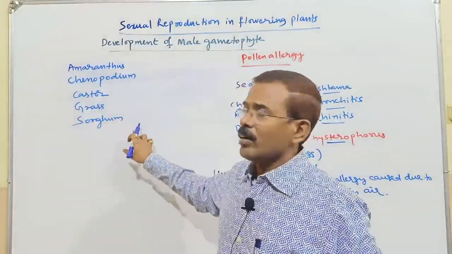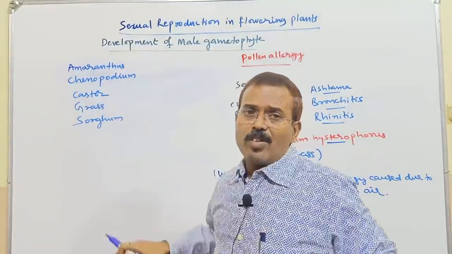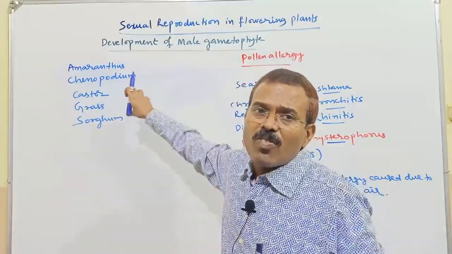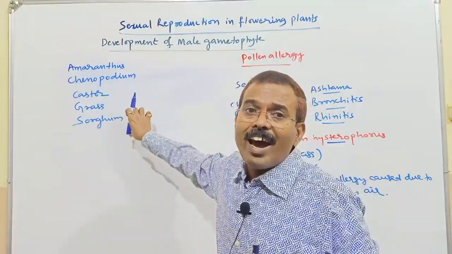Sorghum is jowar. So these are the plants whose flowers' pollen grains can cause pollen allergy.